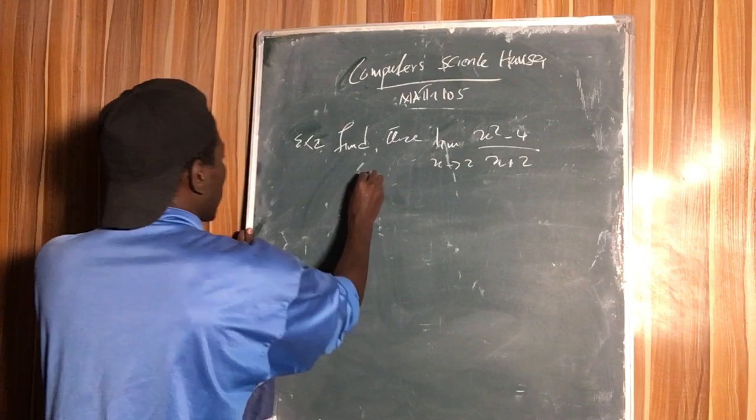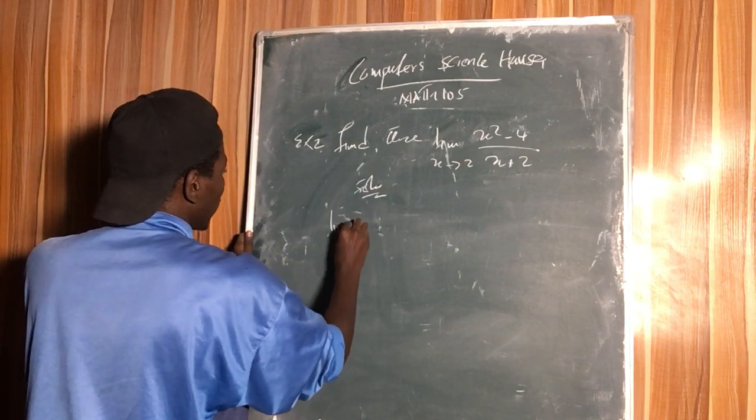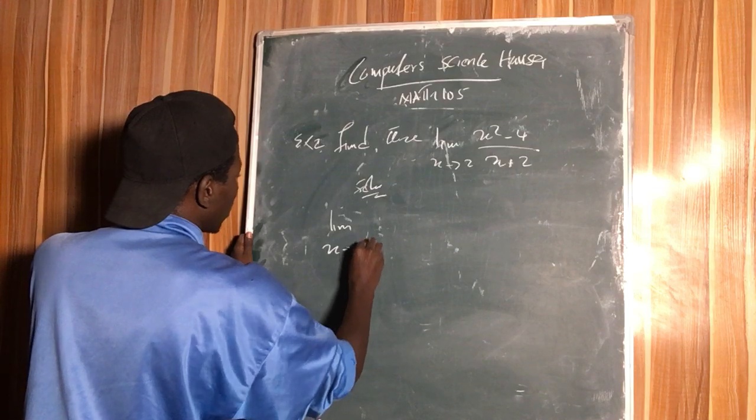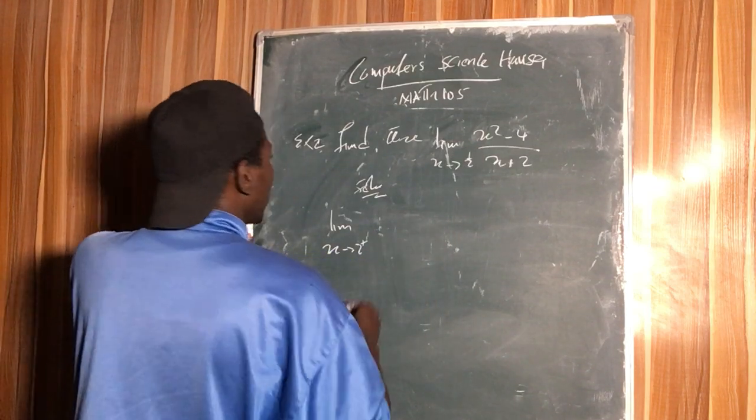So solution: the limit of this function as x tends to 2 from the positive side, from the right.